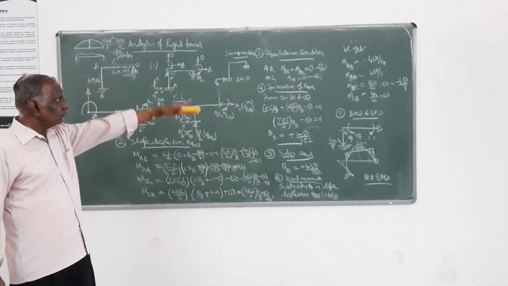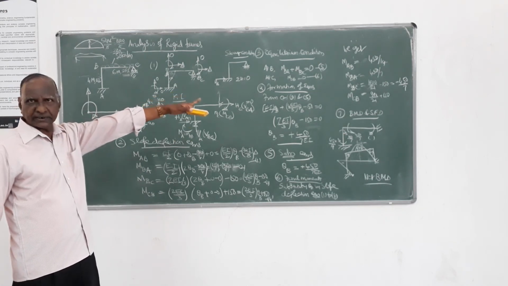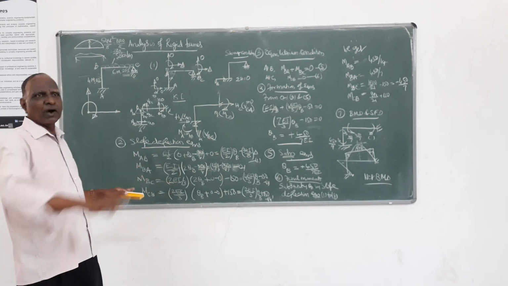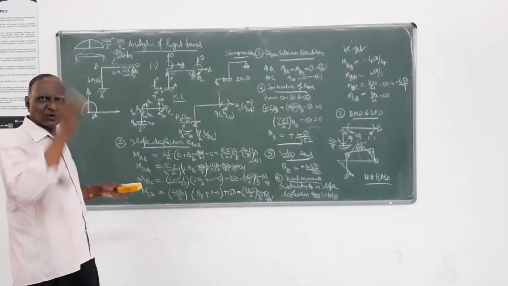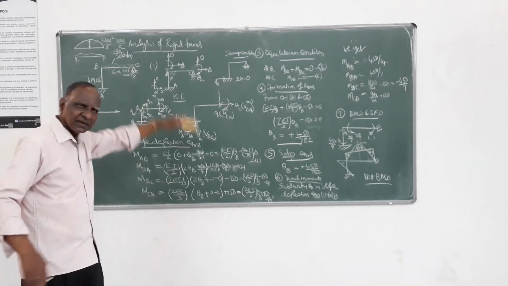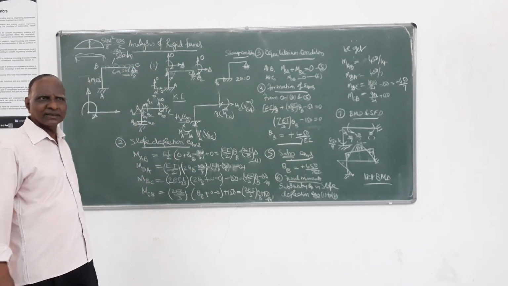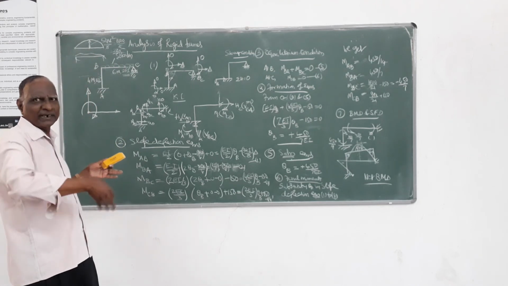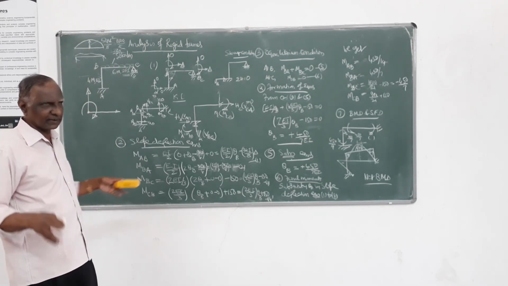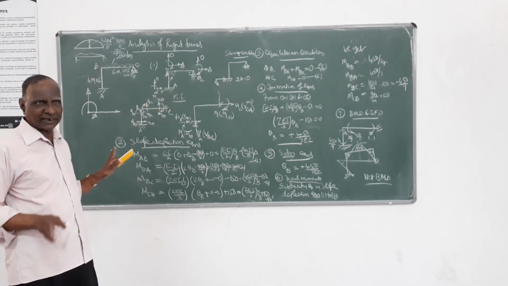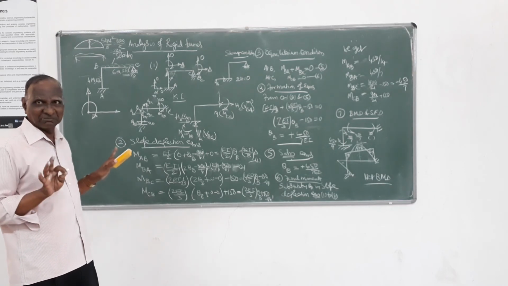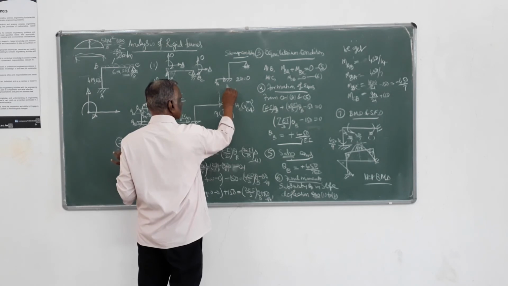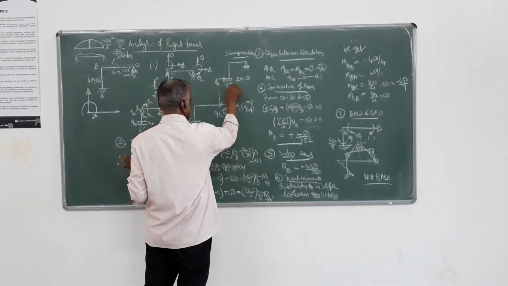Equilibrium condition: sigma M equals 0 at each joint I have considered. Now I am applying the sway condition, sigma H equals 0. Sigma V equals 0 will not come into the picture because beams are axially rigid, so movement normal to the axis of the beam is not there at all. Forget it. Only this. Follow this sway frame analysis clearly. And now this H means you take all the forces, HA.